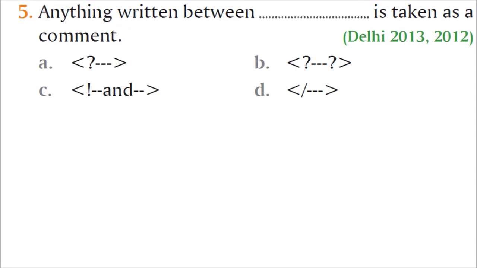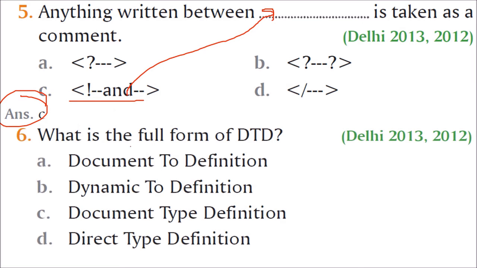Anything written between dash is taken as a comment. See, in HTML and XML, the comments are the same. So HTML has this comment, so this will be the answer. See, this is the comment. What is the full form of DTD? Document Type Definition. C is the correct answer.